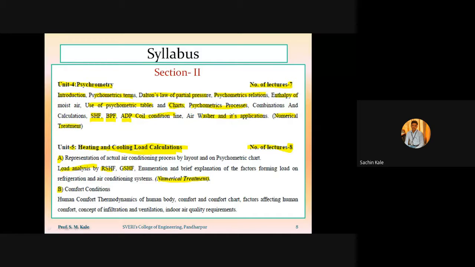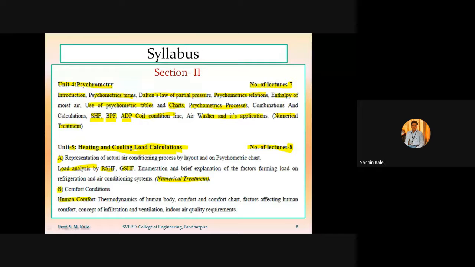Now part B is called comfort condition. Related to that comfort condition, we have to study what is meant by human comfort, then the thermodynamics of human comfort. Thermodynamics of human comfort means heat exchange between the human body and the environment.